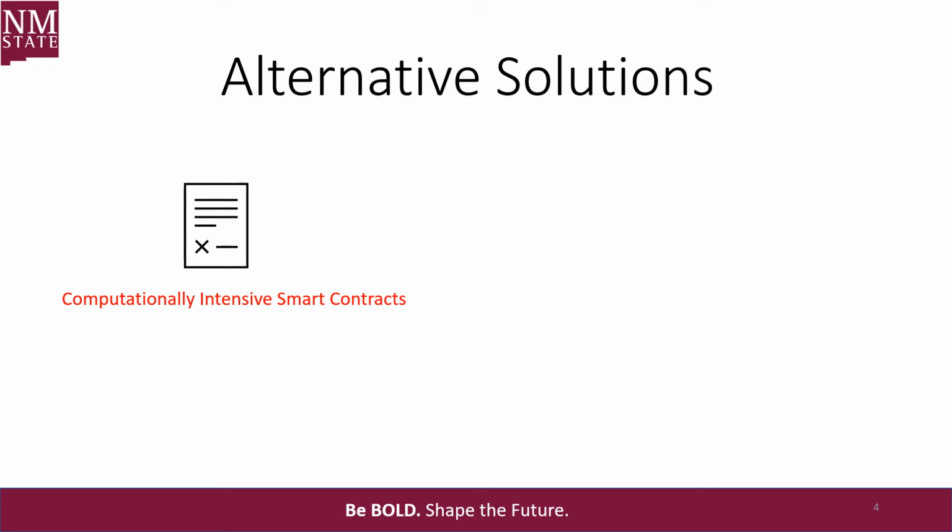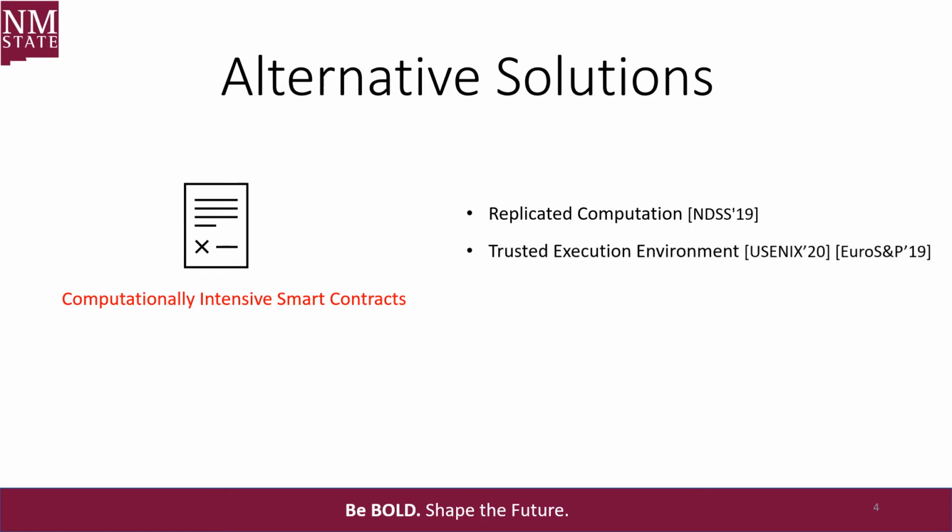There has been high interest both from industry and academia to bring a solution to these problems. One line of work requires the program to be outsourced to a computationally powerful set of executors. However, this will duplicate the computation effort across computers, which we avoid in our work. Another line of work requires the programs to be executed in a trusted execution environment, namely Intel SGX. However, again we would like to avoid this approach as there have been a number of different attacks on it. Another line of work is verifiable computation, which I will explain in the next slide. Our work falls into the verifiable computation problem.